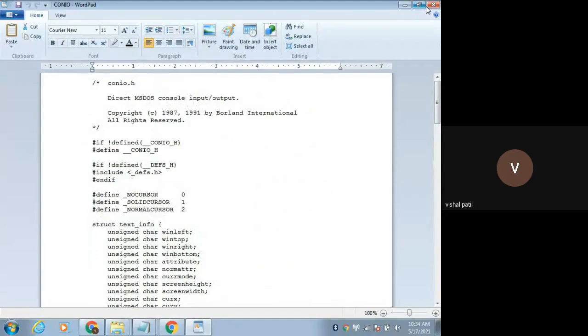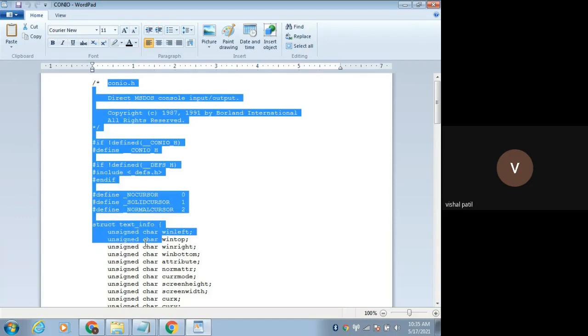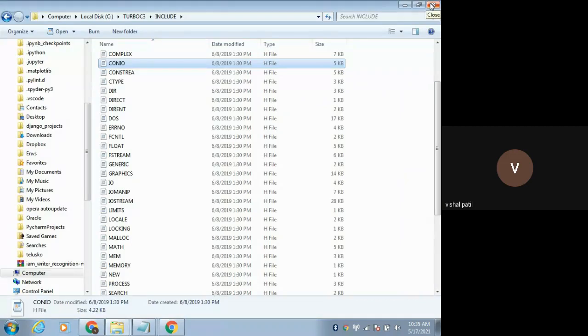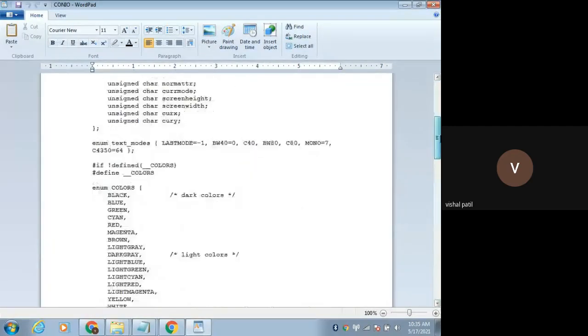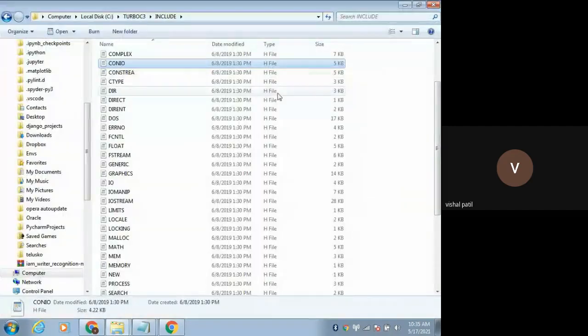So when you write hash include conio.h, that hash, the preprocessor, will include all this code in your program. You are just writing a single line, hash include conio.h, but this much code will be included in your program. Again, stdio.h will also include its code.